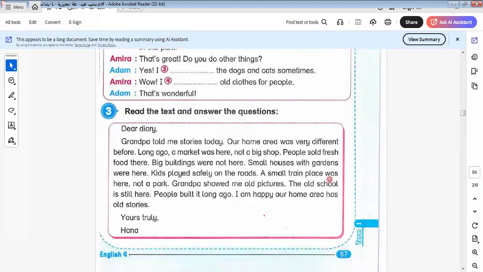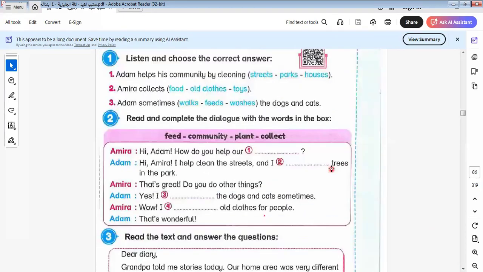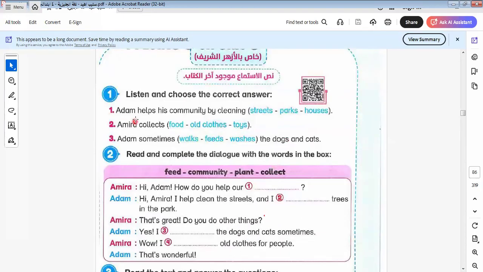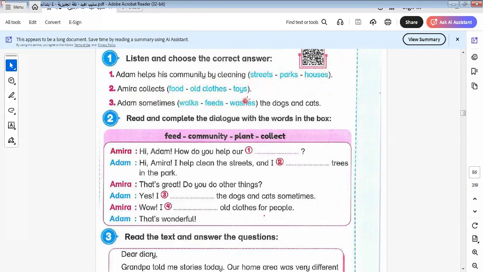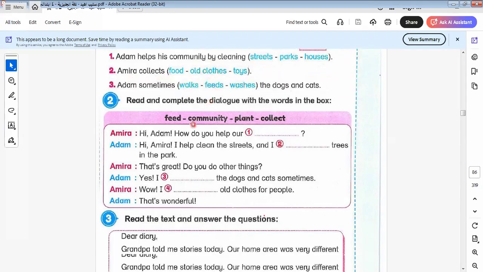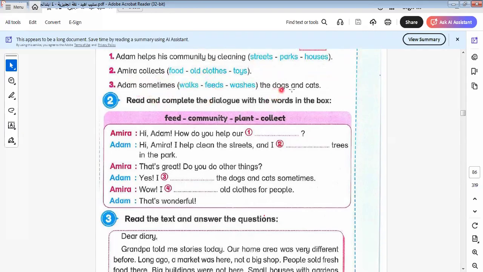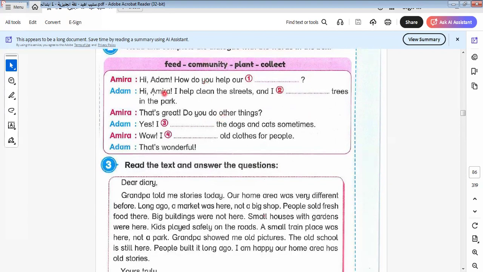Let's go to answer the questions below this part. Here we say, Adam helps his community by cleaning what? By cleaning streets. Amira collects old clothes. Adam sometimes feeds the dogs and cats. Let's go to another one. Hi Adam, how do you help our community? The answer will be here: our community.